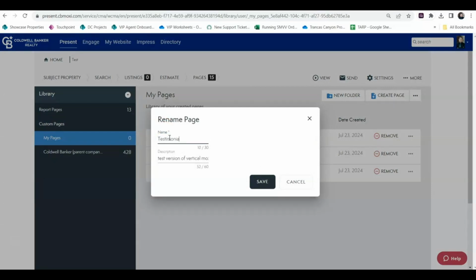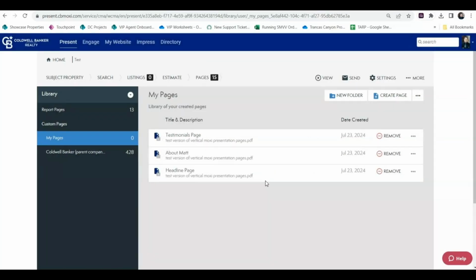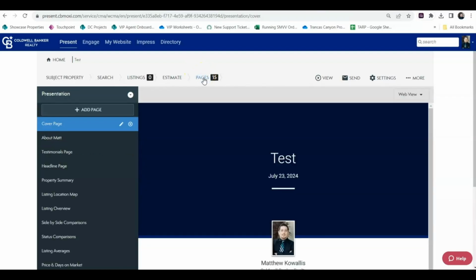And then this was our testimonials page. And again, this will just help out with the organization moving forward. So this way you can quickly find those pages and reinsert them into later presentations moving forward.